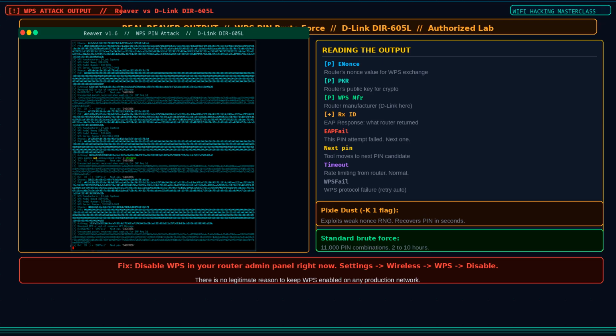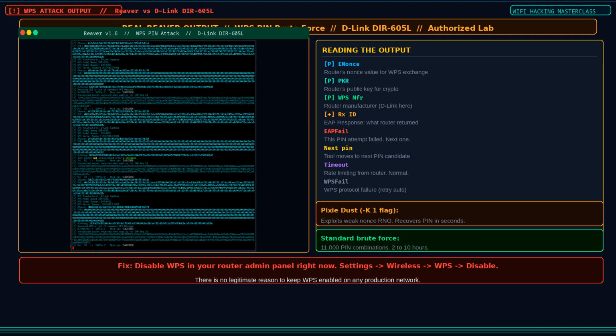You can see the WPS manufacturer information being extracted at the top: D-Link Systems, Model 605L, serial number. Then the cryptographic exchange begins. Reaver sends the first half of the pin, receives the router's response, sends the second half, and checks the result. You can see the enonce and enonce values, the PKR, the authentication key, and then the failure response, EAP fail. The tool moves to the next pin and tries again.